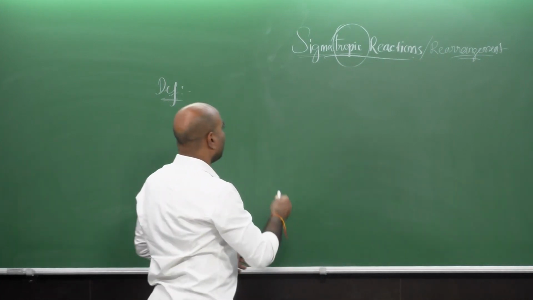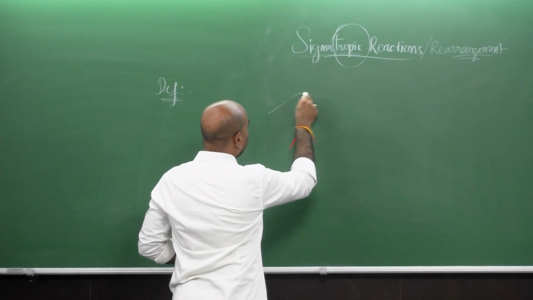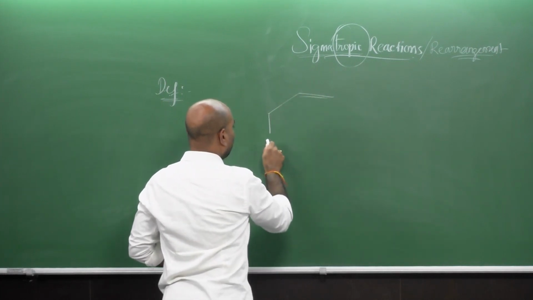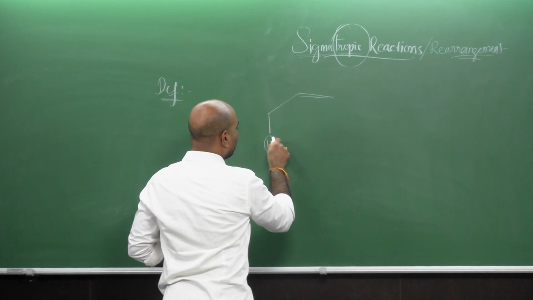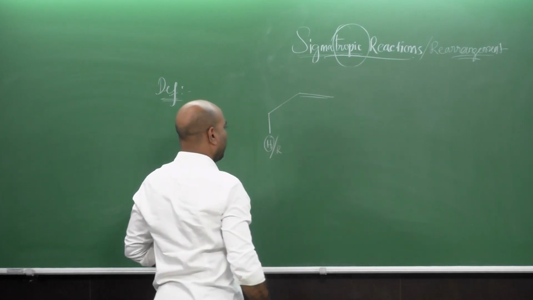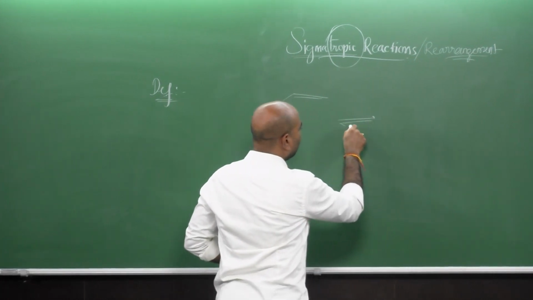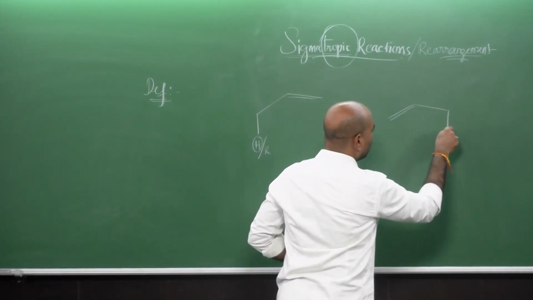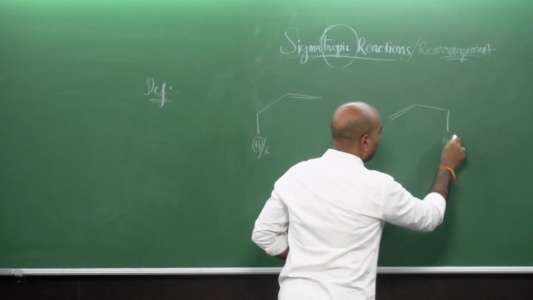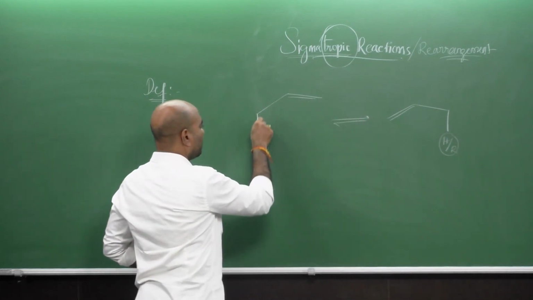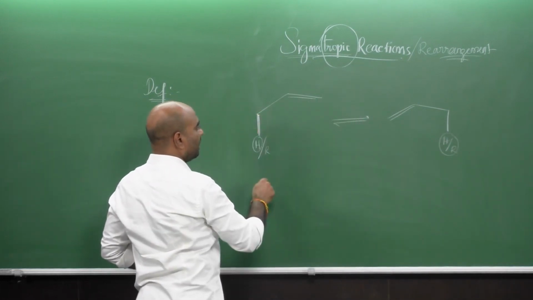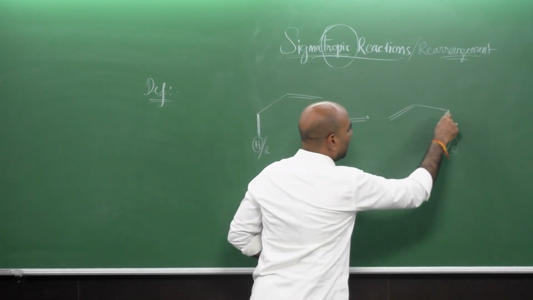So how is it happening? For example, if you have a molecule like this where an atom or a group is there, and this particular sigma bond migrates from one place to the other like this, previously the sigma bond which is intended to migrate is here and now it is seen here, right?